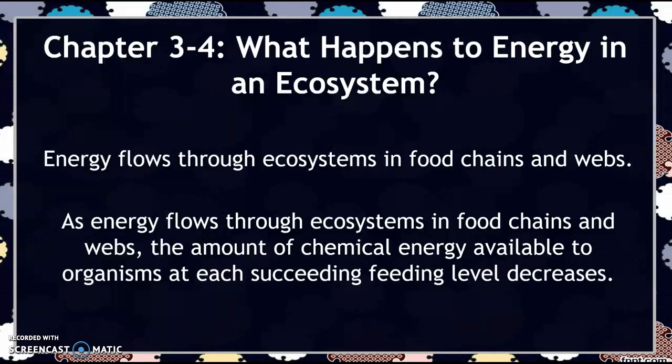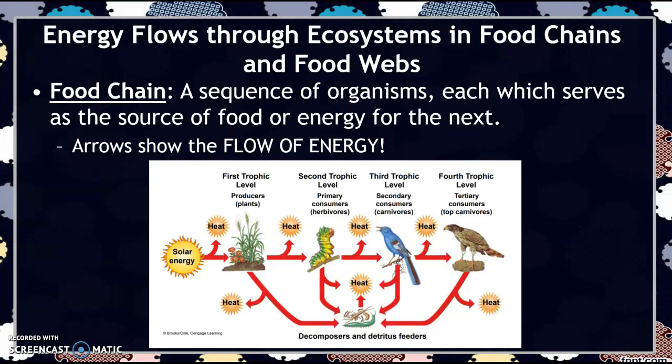So the two main ideas here are that energy flows through ecosystems in food chains and webs, and that as energy flows through ecosystems and food chains and webs, the amount of chemical energy available to organisms at each succeeding feeding level decreases. So you guys are all aware of food chains. You guys have been doing these since you were probably 10. And food chains are just a sequence of organisms, each of which serves as a source of food or energy for the next.